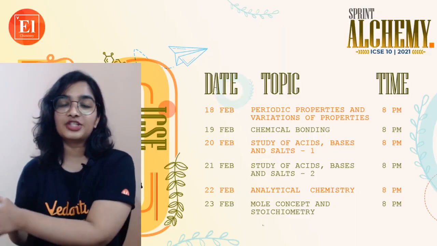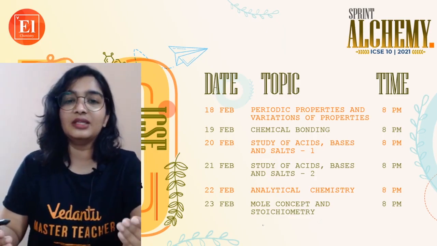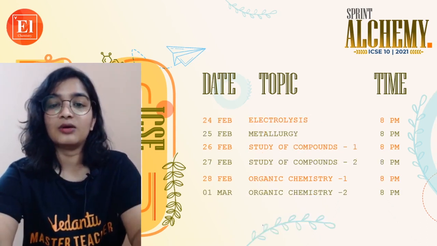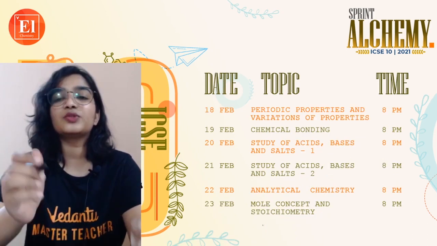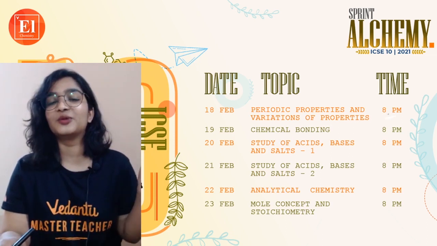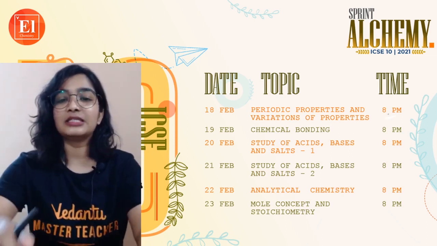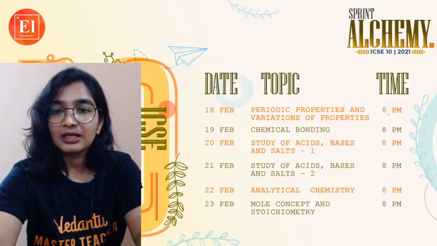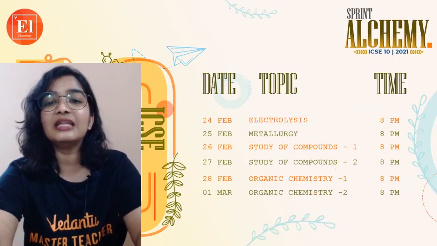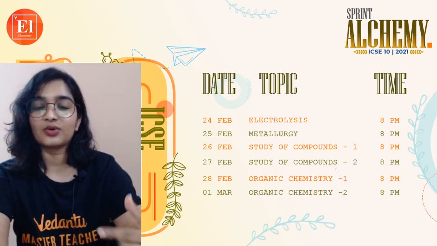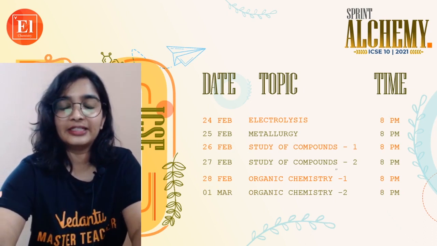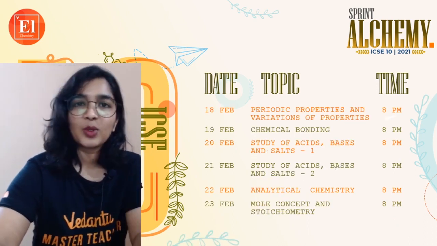This is the entire schedule. We are starting Sprint Alchemy on 18th Feb, that is today, and it will go on till 1st March, every day at 8 p.m. So do not forget to watch the sessions, because in total there will be 2 sessions each for acids, bases and salts, and for study of compounds, organic chemistry. As these chapters are vast, we have divided them into 2 parts. For the rest, 1 session is enough.